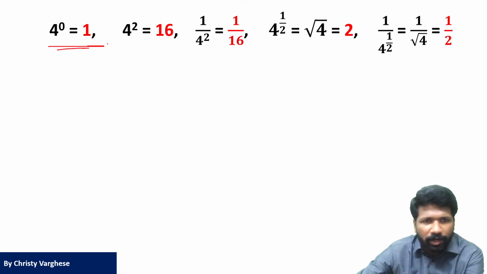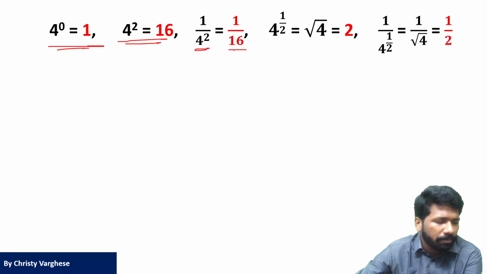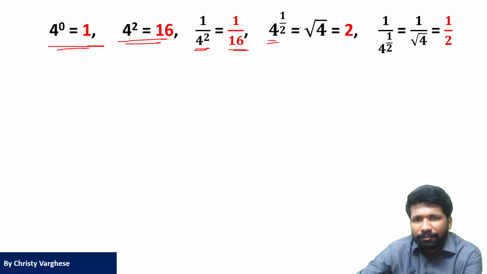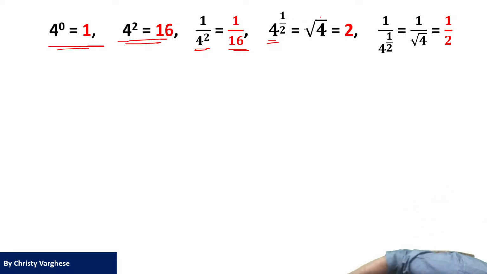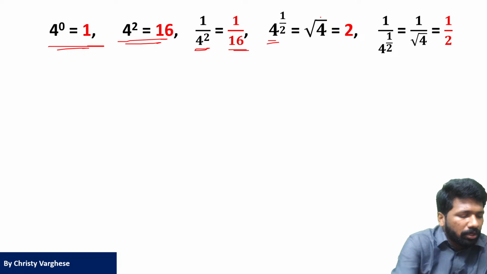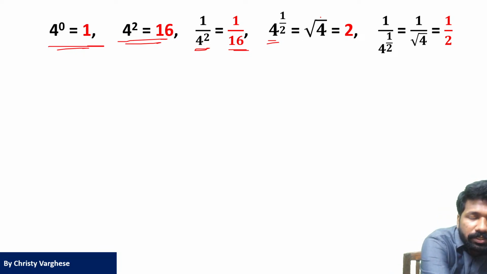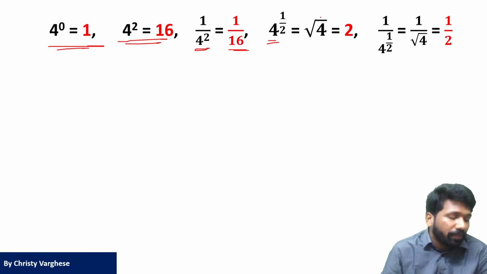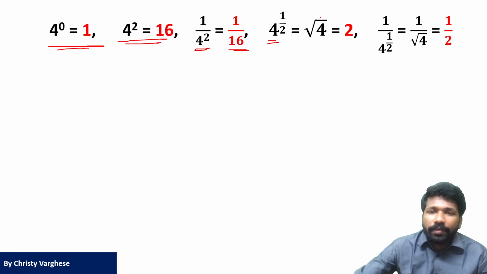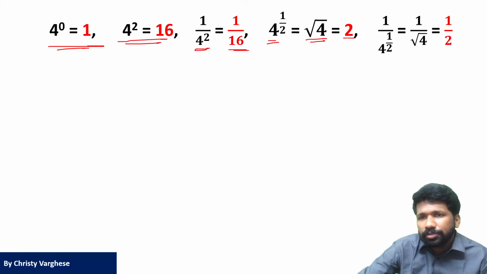4 raised to 0 means 1. We already know. 4 square means what? 4 into 4, 16. 1 by 4 square means what? 1 by 16. 4 raised to half means what? I already discussed: a raised to 1 by m is the mth root of a. So 4 raised to 1 by 2 is the second root of 4, which means 2. 1 by 4 raised to half means what? 1 by second root of 4. That is 1 by 2.